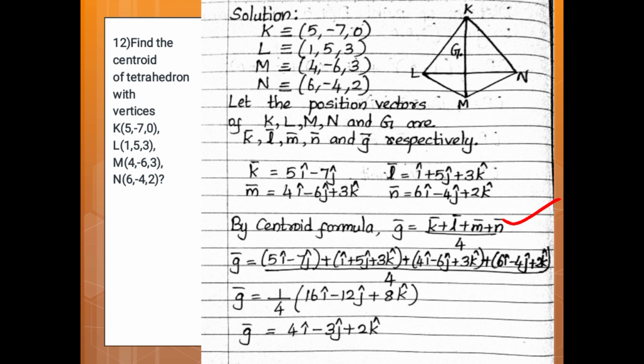Substituting the values of K, L, M, N vectors, we get G vector is equal to (5i minus 7j) plus (i plus 5j plus 3k) plus (4i minus 6j plus 3k) plus (6i minus 4j plus 2k), all upon 4. So G vector is equal to 1 upon 4 times (16i minus 12j plus 8k). Therefore G vector is equal to 4i minus 3j plus 2k.